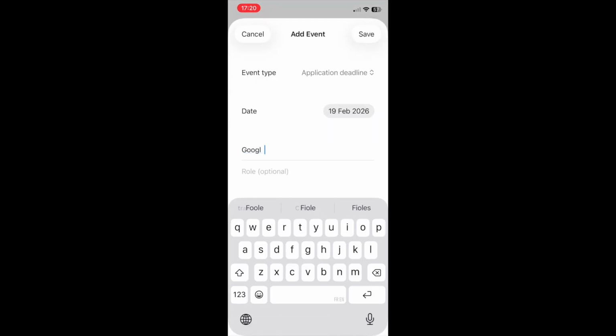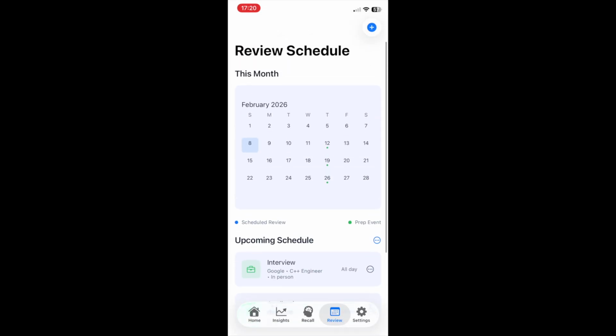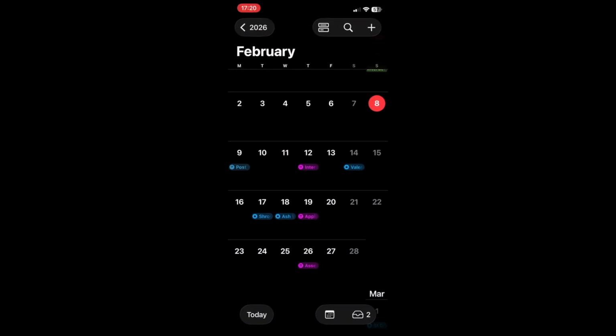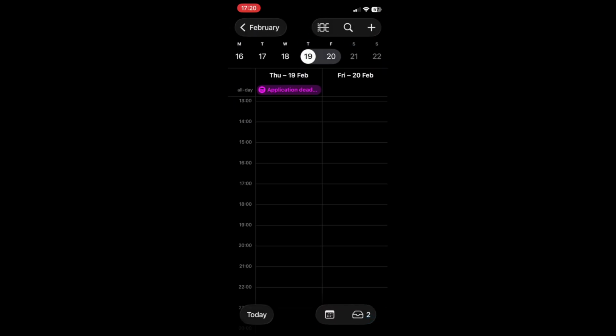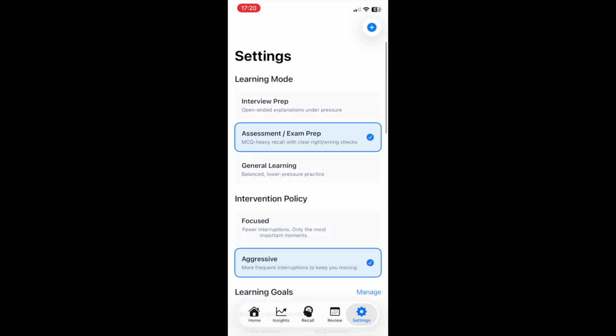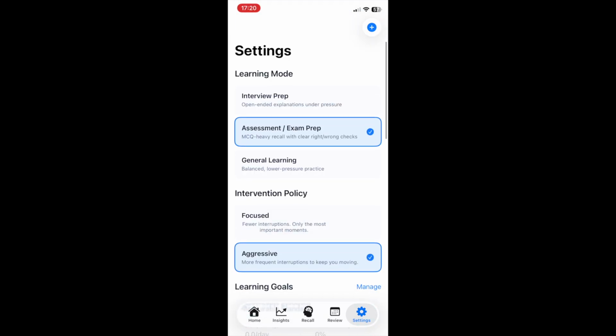During onboarding, Signal learns what you're retraining toward and how aggressively you want learning interventions. Focus mode protects your attention and only triggers high confidence learning moments. Aggressive mode captures earlier learning opportunities even if they're borderline. The policy becomes part of every downstream decision evaluation. Also, your upcoming job opportunities can be synced to your Apple Calendar.